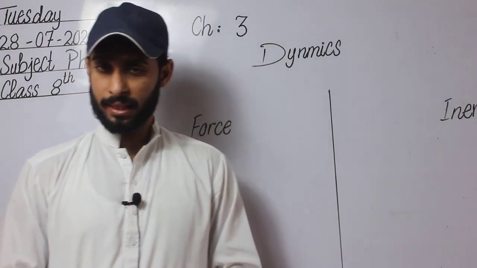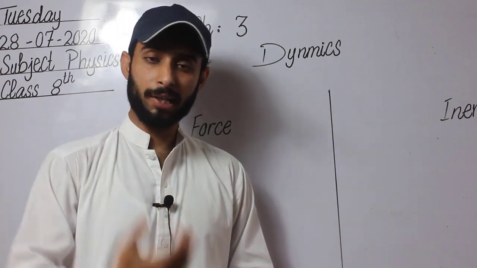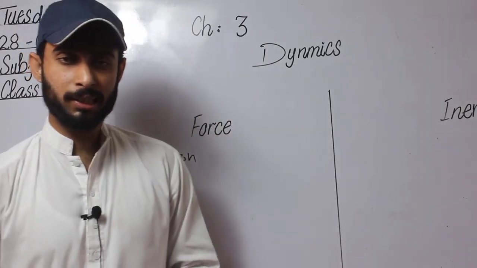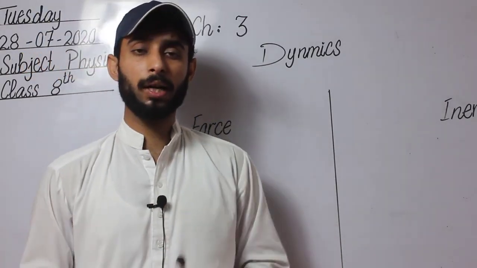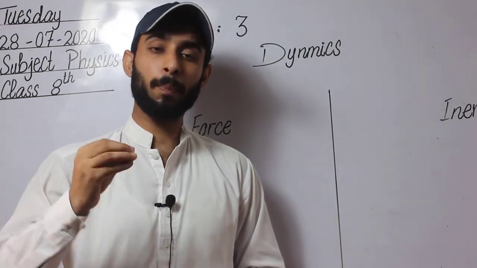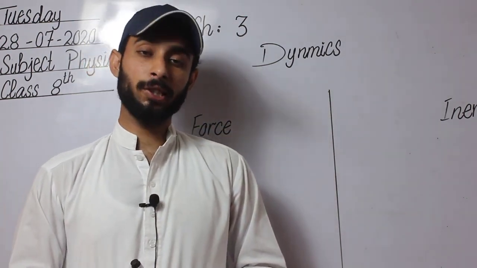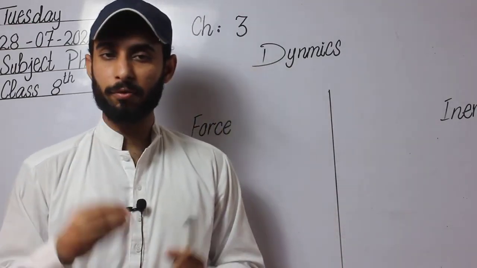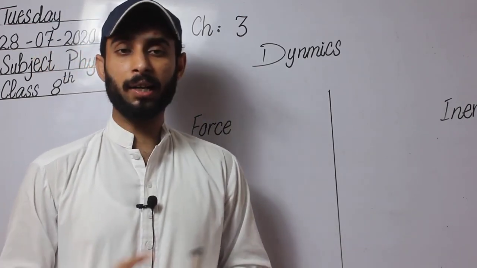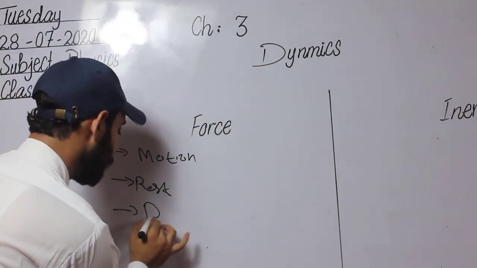The next thing, student, is that whenever we apply a force on any object or body, the direction of that body can also change. Just like when a batsman hits the ball, it goes in another direction. So the batsman applies a force on the ball, which is why the ball changes its direction. It means that whenever we apply a force on a body, its direction can change.